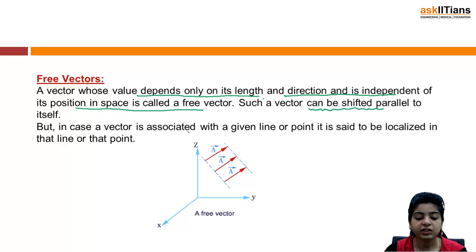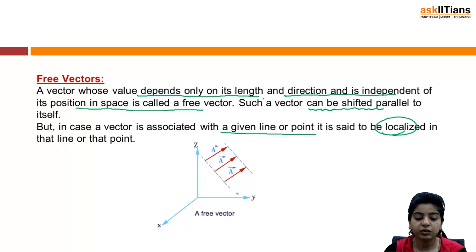But in case a vector is associated with a given line or point, it is said to be localized in that line or that point. This is also obvious: if we are given that a vector is associated with a particular line or a particular point, then that vector is said to be localized in that particular line or point.